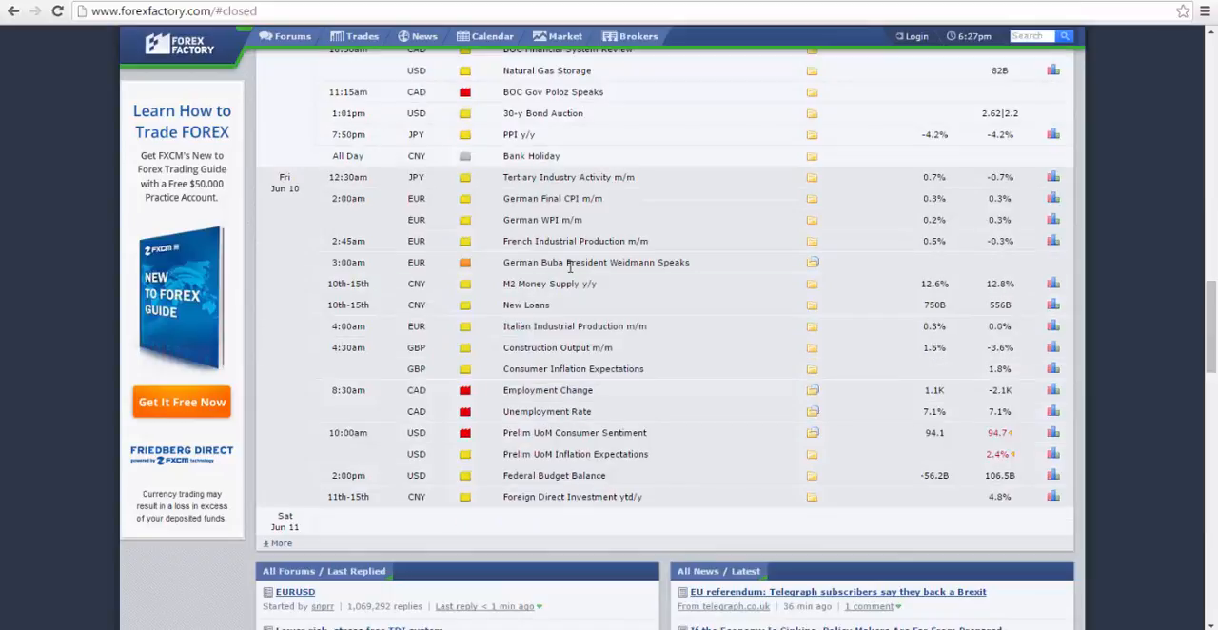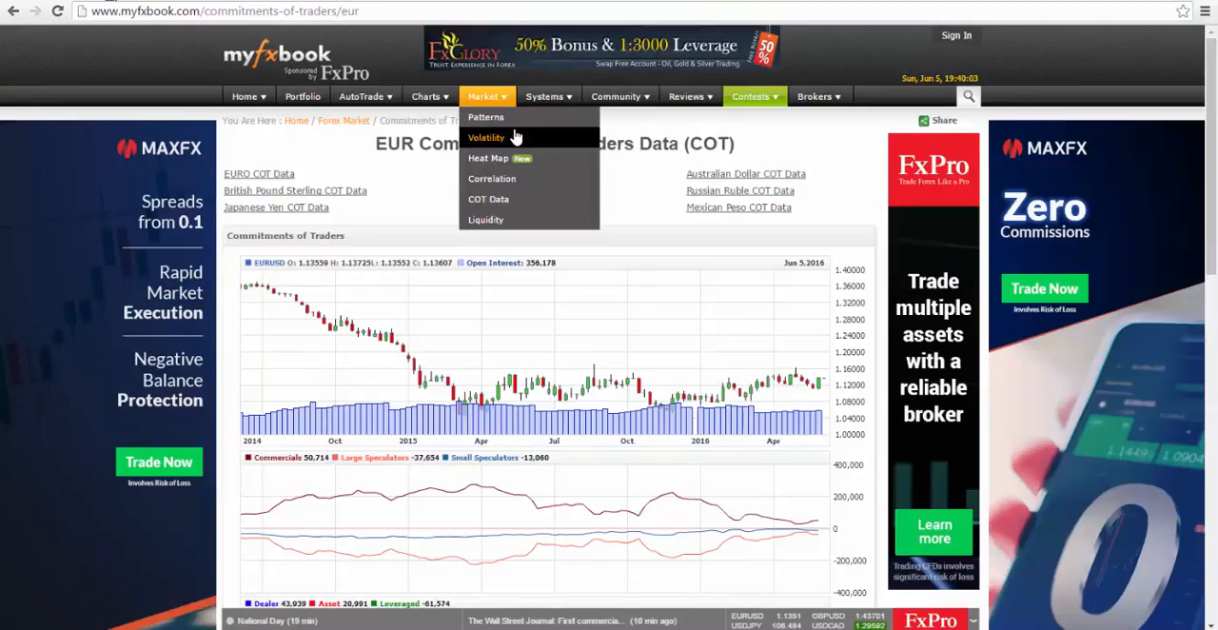And then finally, going into Friday, we have German Bundesbank President Weidmann speaking at 3 a.m. Eastern, and then going into the US session we have employment change and unemployment rate for Canada, and then preliminary UMich consumer sentiment numbers coming up. All in all, a lot of central bankers speaking, and as a result, we could expect volatility in the market this week. Let's take a look at the commitment of traders data.